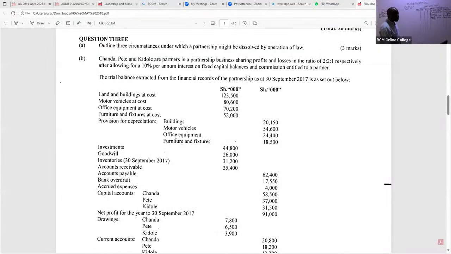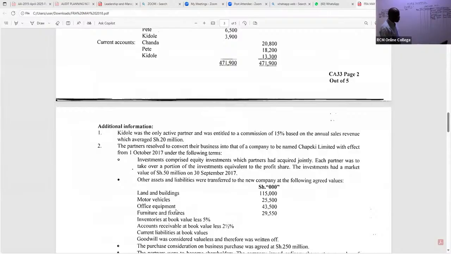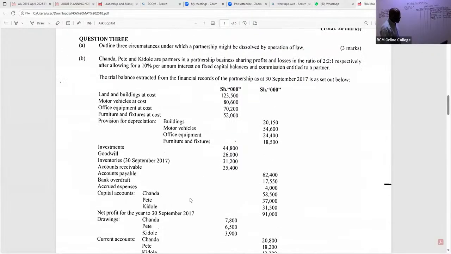So the next one is what we are calling furniture and fixtures. This furniture and fixtures was basically taken up by the new company. So furniture and fixtures go back to the net book value. It is 52,000. So we have here furniture, 52,000 minus 18,500. So is there somebody who can give me this figure, my good students?